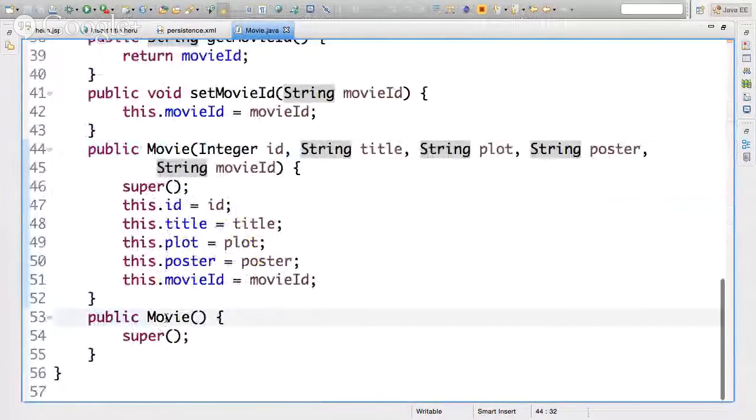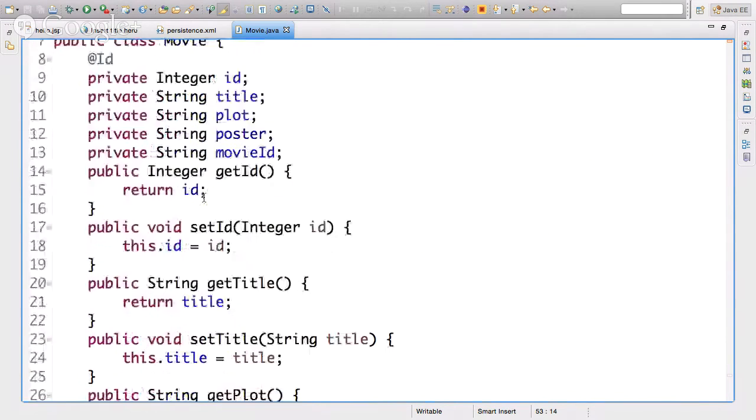And the no argument constructor is required because the framework is going to be instantiating our objects, right? It is going to be reading a row in the database. It's going to instantiate our object here. It's going to populate it with the values it finds in the records, right? We're not going to be doing that. We were doing that last week. Remember that? We were doing that ourselves, right? We were reading row field by field, instantiating and then populating the object ourselves. We're not going to do that again, right? Instead, we're going to have the ORM do that for us, right? Okay, let's keep going. All right, I think we're done.